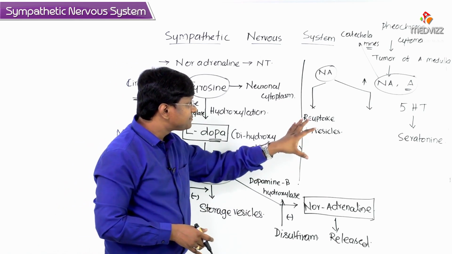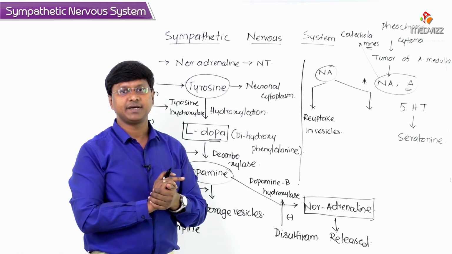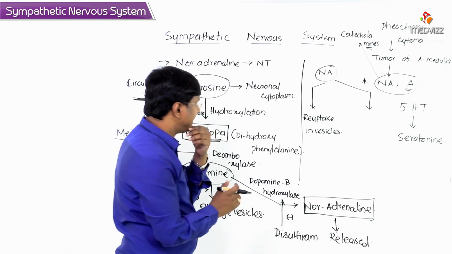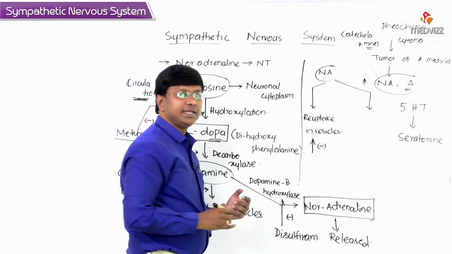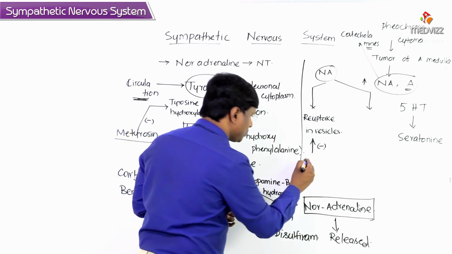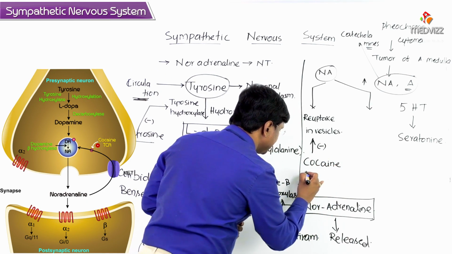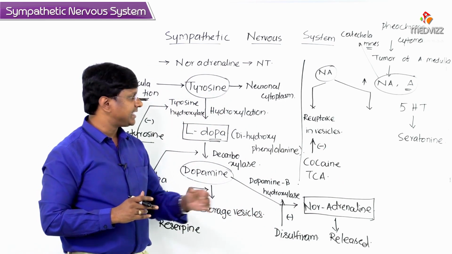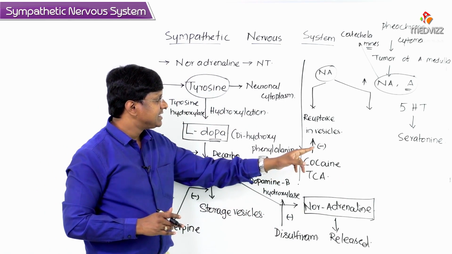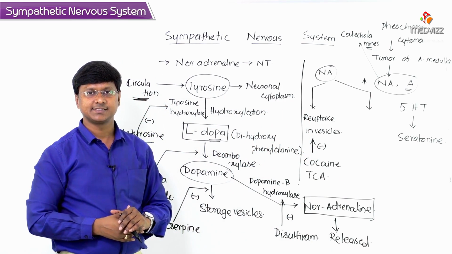Now even this reuptake can be inhibited by certain drugs. Remember, this reuptake can be inhibited by, number one, cocaine, and the other drug is tricyclic antidepressants. So cocaine as well as tricyclic antidepressants will inhibit the reuptake into the vesicles.